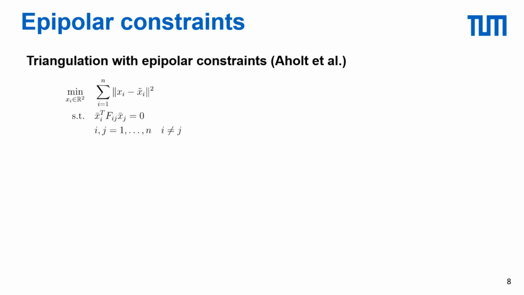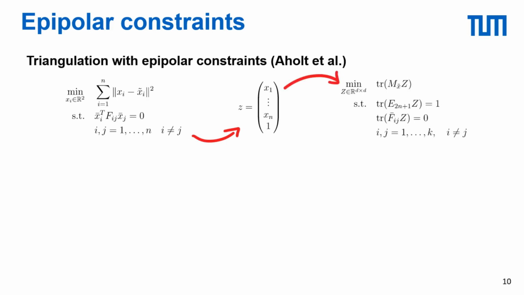The first approach was developed by Aholt et al. in 2012, and it is based on reparameterizing the 3D point in terms of its n reprojections x_i, which have to satisfy the epipolar constraints. By doing this, both the cost function and the constraints are second-order polynomials in the variables x_i, so the relaxation is obtained by stacking the variables x_i into a single vector, together with a variable representing the value 1.